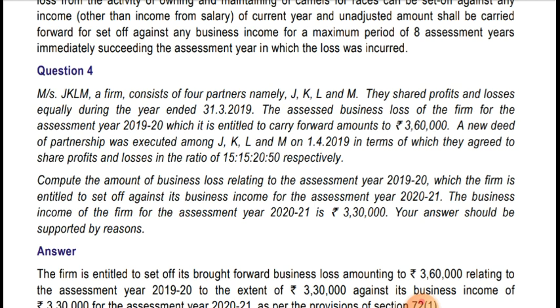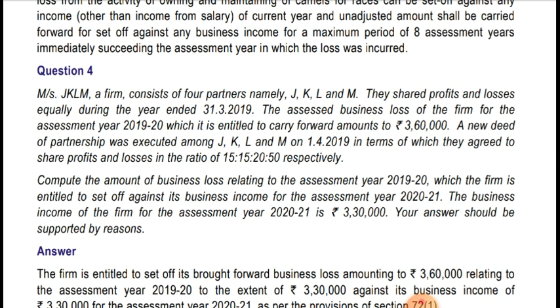So in this case, there is an exemption in the provision: if the partners of a partnership firm remain the same and only their profit sharing ratio is changed, then there is no restriction on the set off of losses. So in this case, there is a change in profit sharing ratio, and it will not be considered a change in the constitution of the firm.